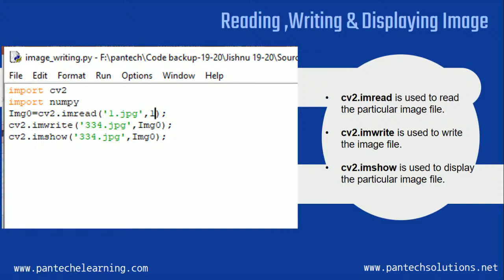Or if you want to access the particular image from a different drive or different folder, please make sure you give the data path exactly, because many people make mistakes and say they are not able to read the image. This is the common reason. So make sure your data path and the image location are correct.